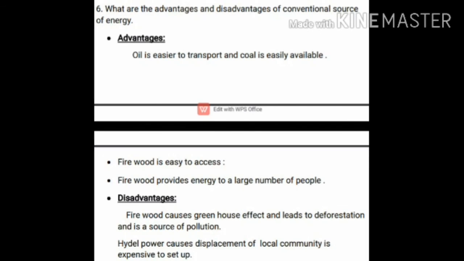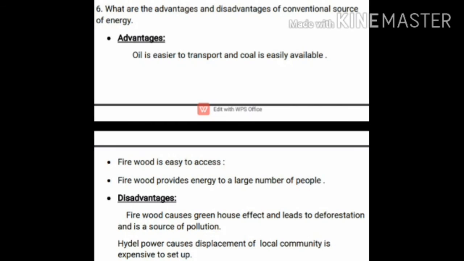Okay, what are the main disadvantages of firewood, children? Excessive use of firewood is responsible for deforestation. It is a main thing, no? Yes, excessive use of firewood is responsible for deforestation. Then burning of firewood and coal releases carbon dioxide and carbon monoxide, which promotes the greenhouse effect.